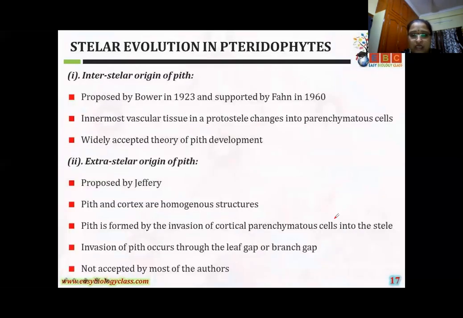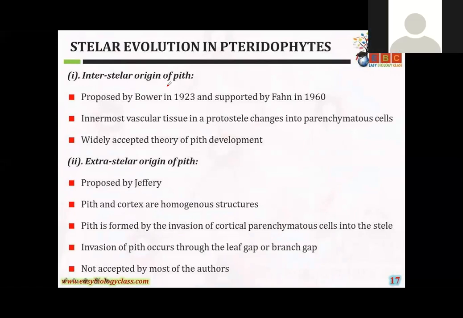Okay? First theory I'll explain. What is the first theory? Tell me anyone, what is the name of the first theory? Girls, fast.